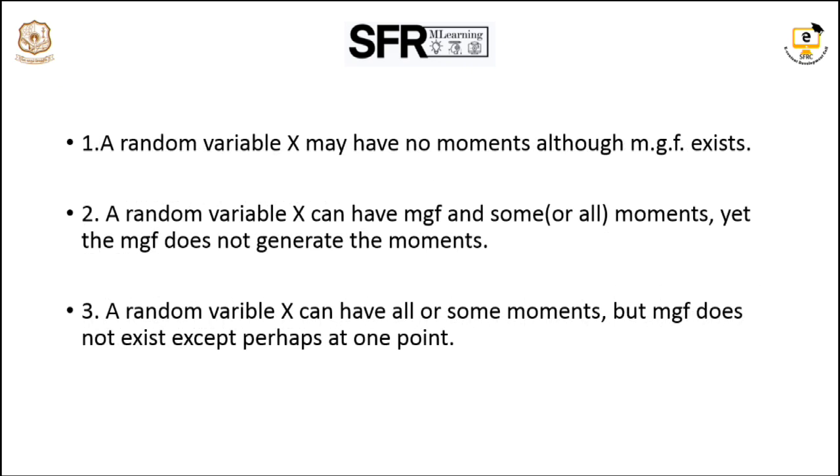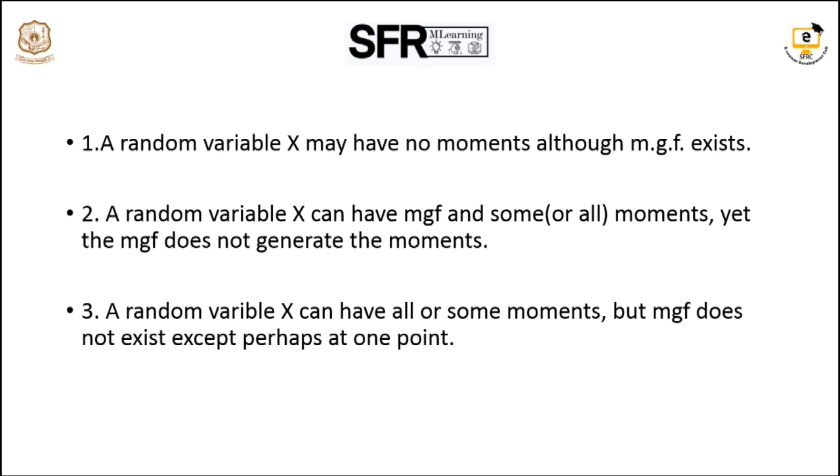Next, a random variable x may have no moments, that is mu1, mu2, mu3 up to mu n, although the moment generating function exists. Also, a random variable x can have all or some moments, yet the moment generating function does not generate the moments.